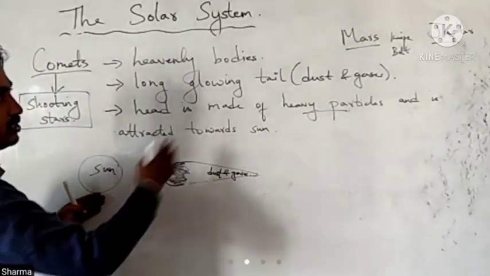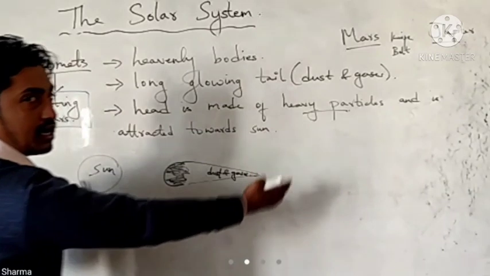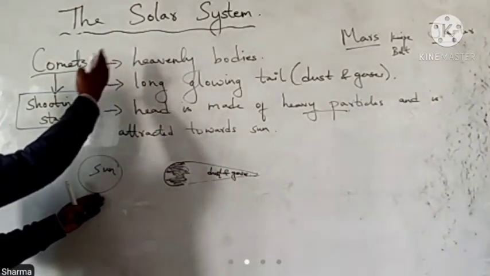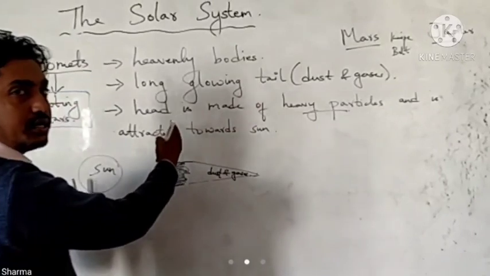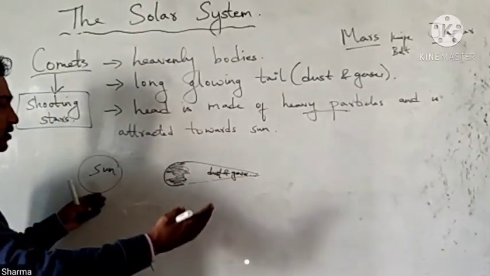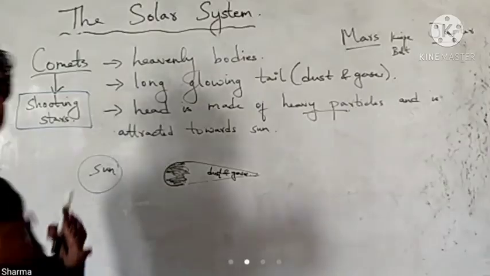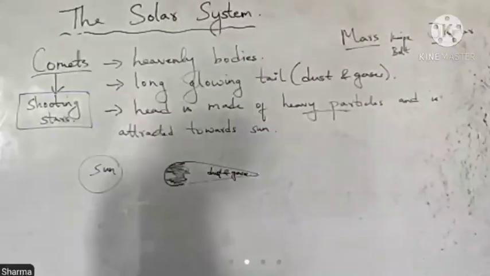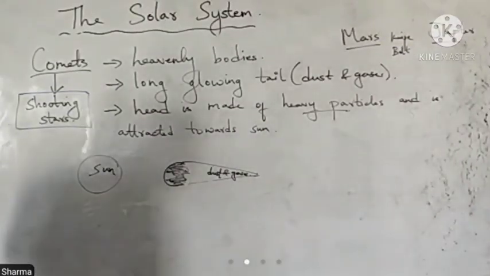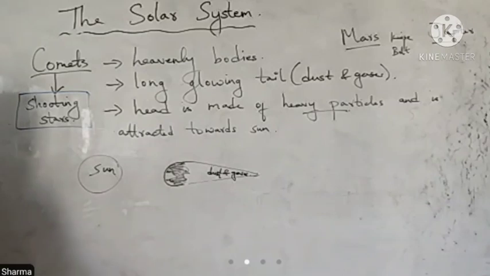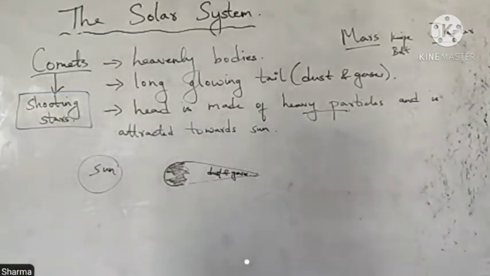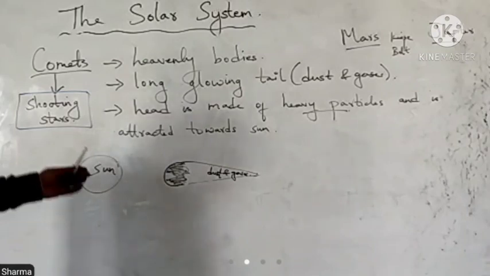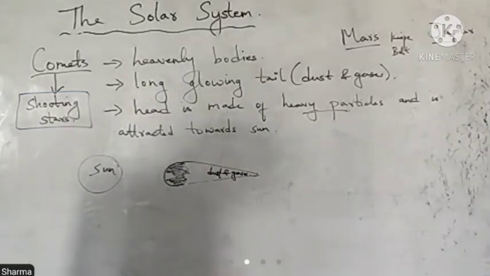when it moves towards the sun, it moves towards Mars, Earth, Venus and Mercury. So when it comes near the earth, it starts glowing due to friction by the atmosphere of the earth. The burning comet produces a shower of meteors or shooting stars. It looks like a shooting star. So one of the best known comets is, as I explained to you, Halley's comet,